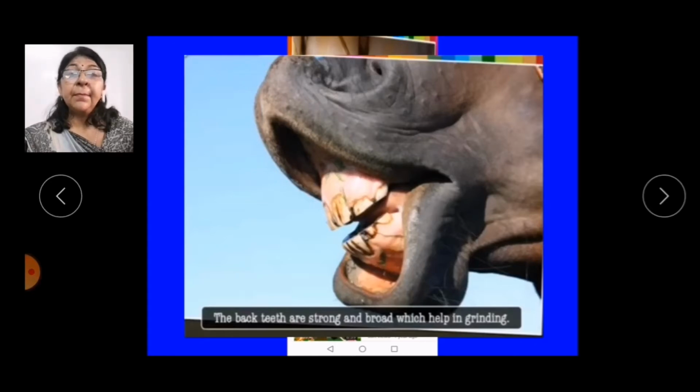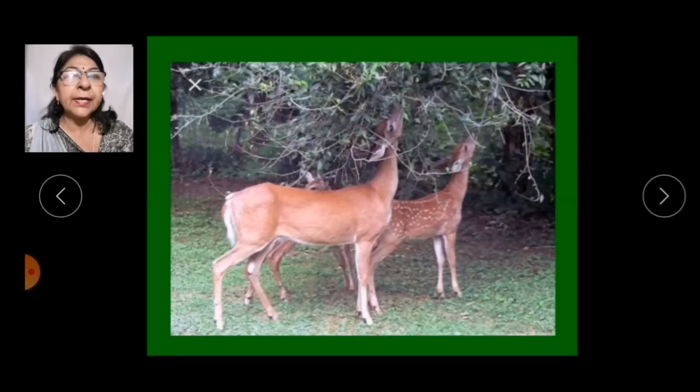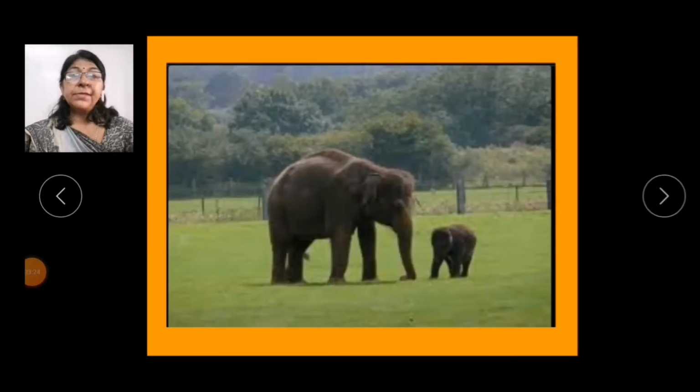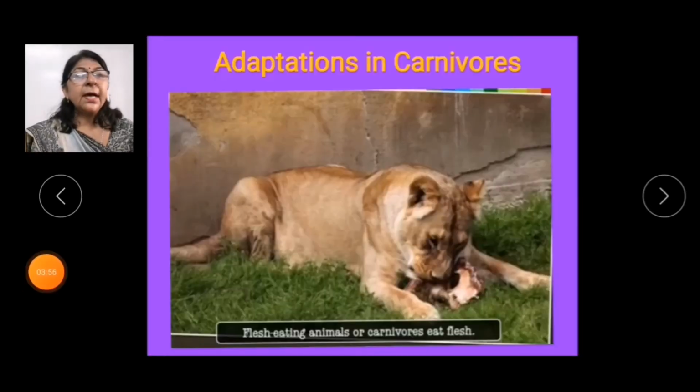They have long and strong legs to travel long distances in search of food, and their legs also help them to run away from their enemies. The long neck of giraffe and the trunk of the elephant help them to break and eat leaves from trees. So these were the adaptive features of herbivores.